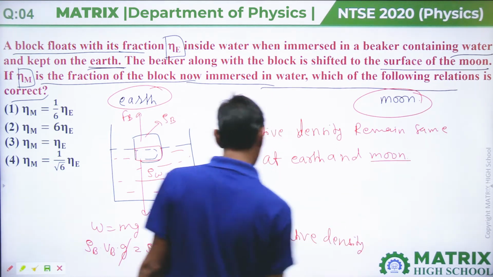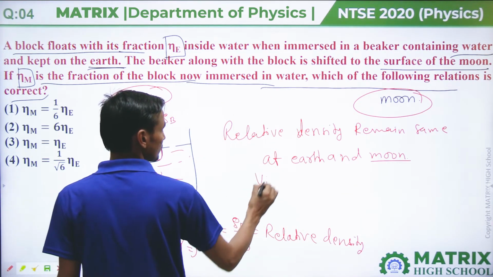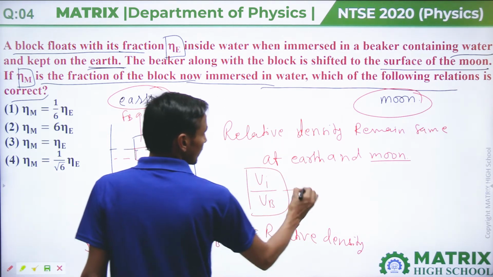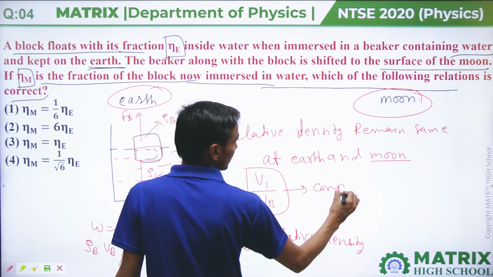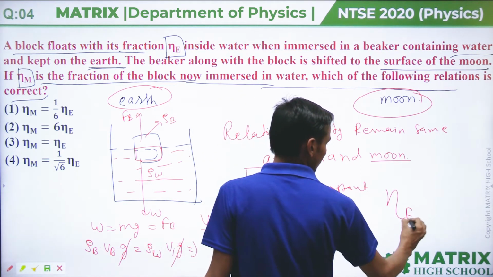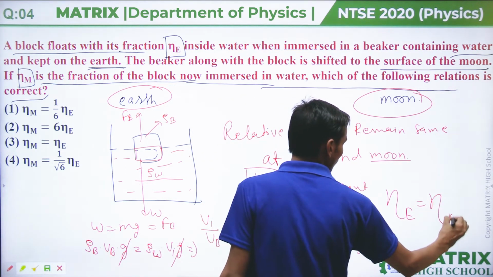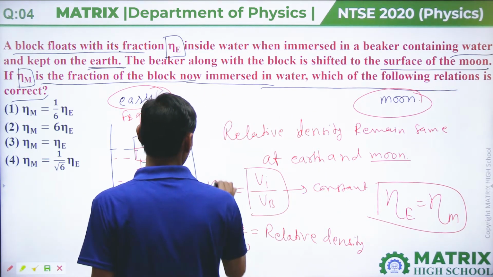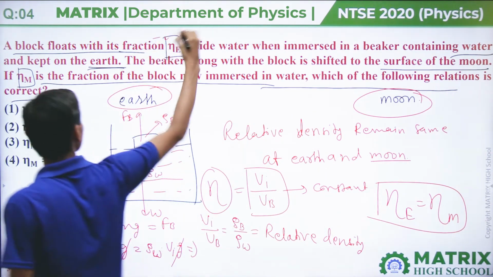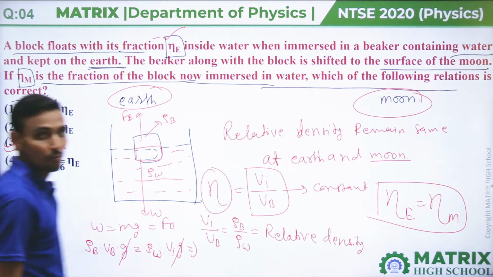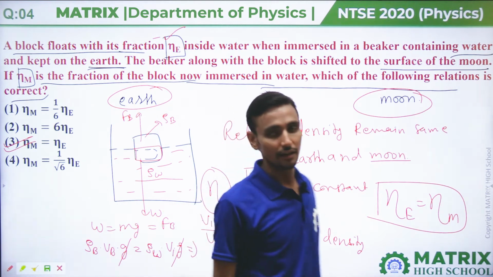So if relative density is the same, then volume immersed divided by volume of body remains constant. That means eta Earth equals eta Moon, because this is called eta on Earth and Moon in the question. So eta M equals eta E. Your option third will be the correct answer.